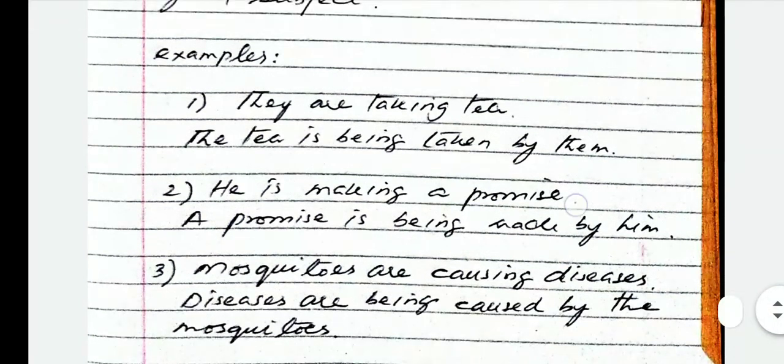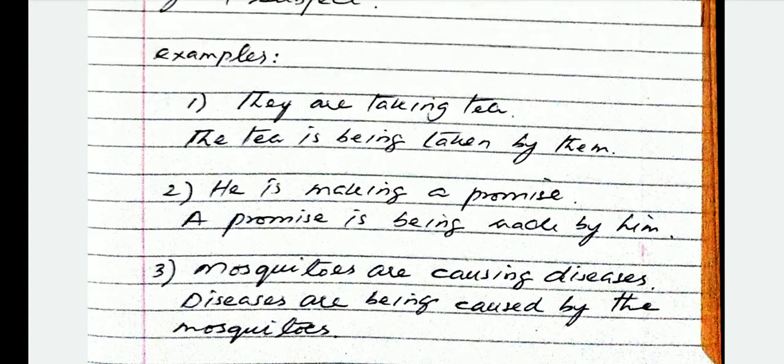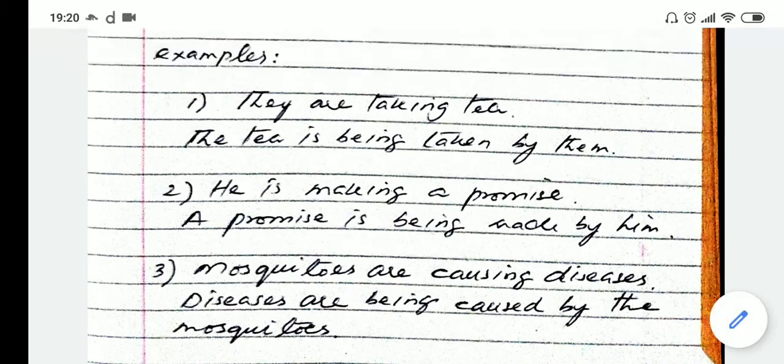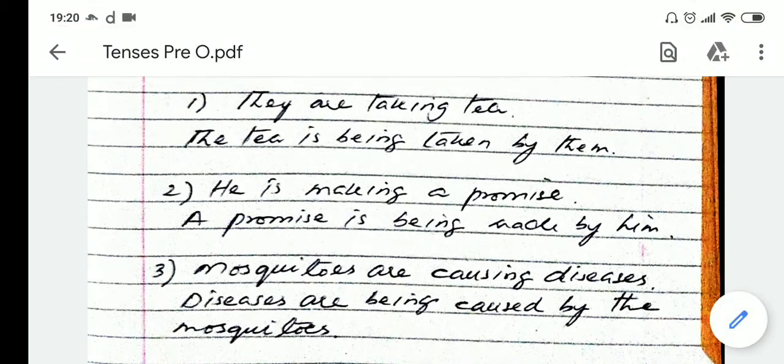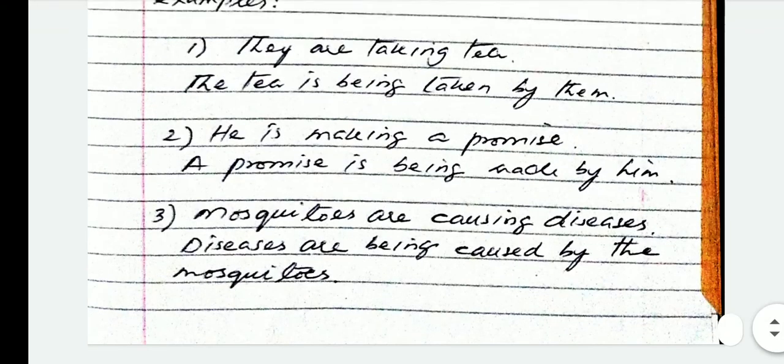He is making a promise. He is the subject, promise is the object. First bring the object. Passive voice में change करना है. First is active voice, this is passive voice. A promise is being made by him. Object पहले आ गया. Is, being, we always use, and third form of the verb, by him. अगर she होता तो यहाँ her हो जाता.